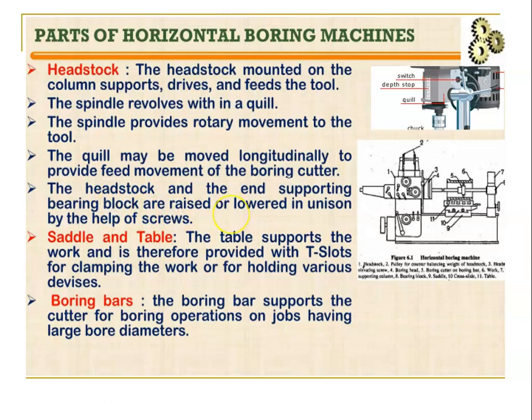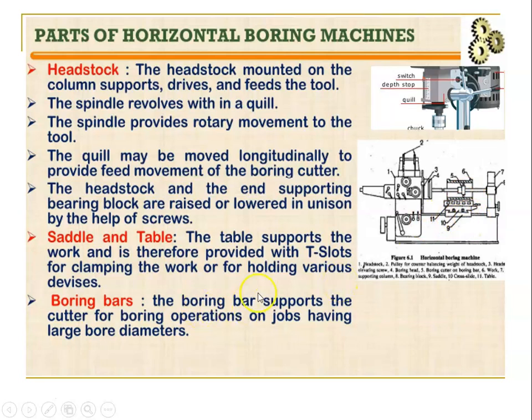The next part is the saddle and the table. The table supports the work and is therefore provided with T-slots, right? So in the table we have T-slots. With the help of T-slots and T-bolts, we clamp and hold the work, right?